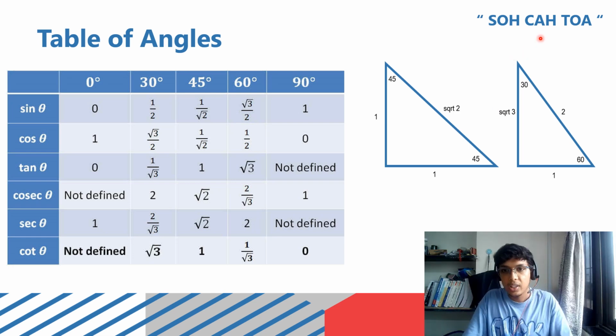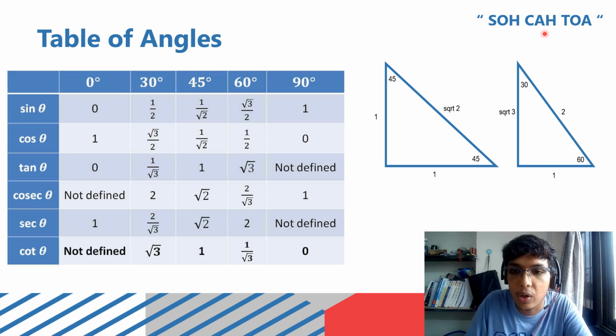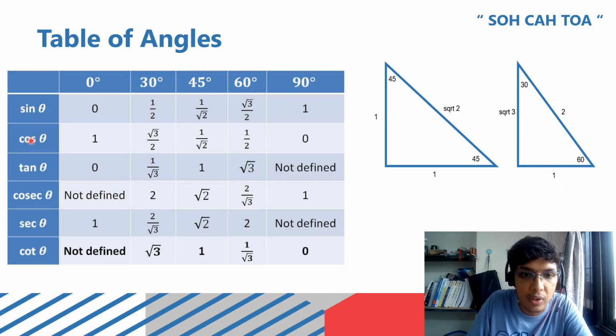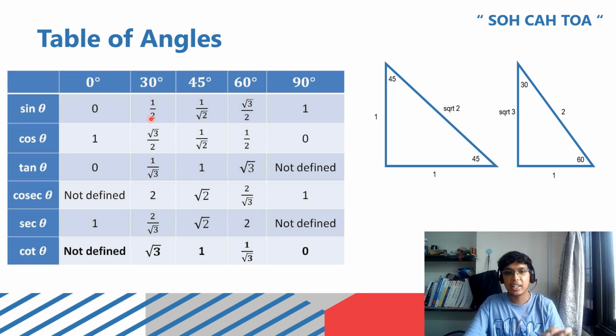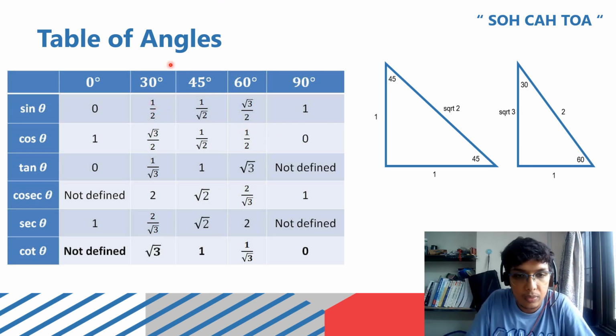Similarly, for example, let's take cos 60. What is cos? Adjacent by hypotenuse. That would be 1 by root 3. So what is cos 60? Opposite by hypotenuse, I'm so sorry, 1 upon 2. So what is cos 60? 1 by 2. So this is how we can derive this entire table.